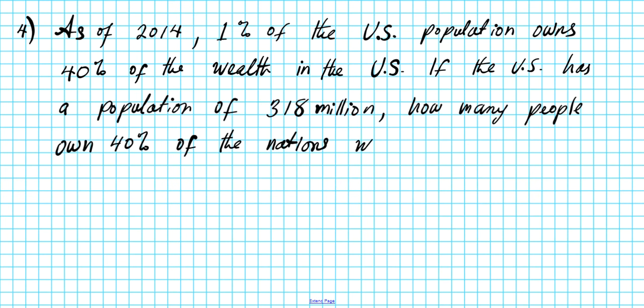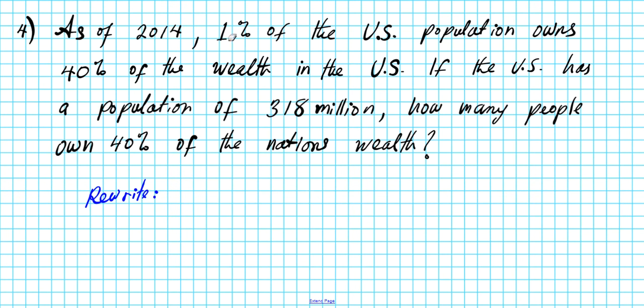Now, what might make this problem look complicated is the fact that we have 2 percent values. We have 1% and 40%. So what on earth are we doing? To help us solve the problem, we want to rewrite it in such a way that we identify the key values that are applicable to the problem solving process.